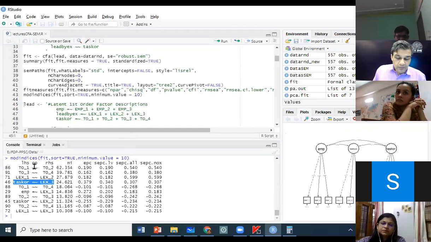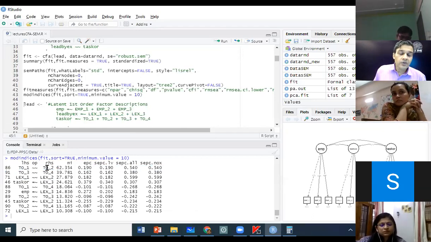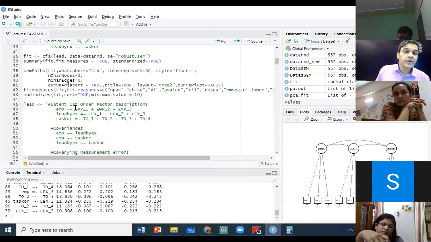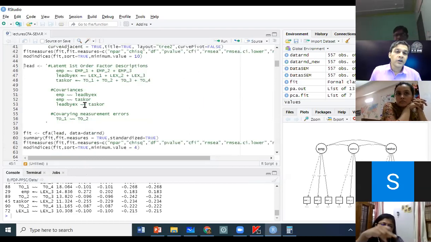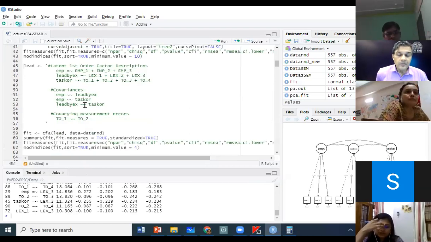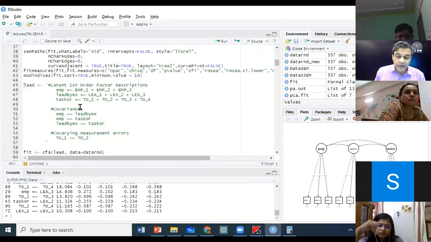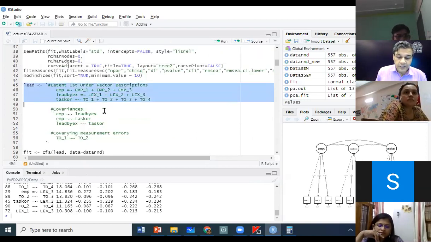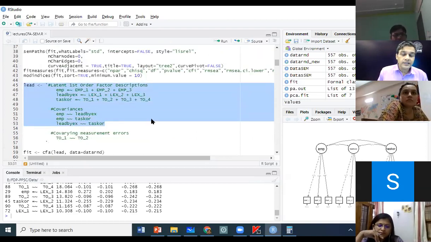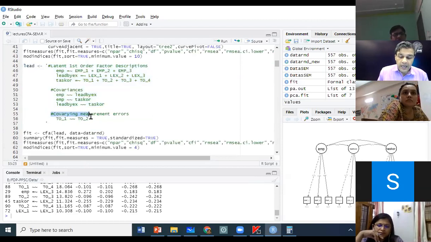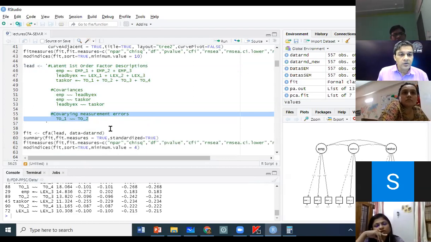Anyways, the tool told me that the first thing to do is, if you covary TO1 and TO2, your mod chi-square will drop by 62. So that is the next thing that I do. If you go to line number 45, now you see everything is the same. The declaration of the model is absolutely the same. What I do is I also add this line: TO1 co-varies with TO2. Everything else was the same.